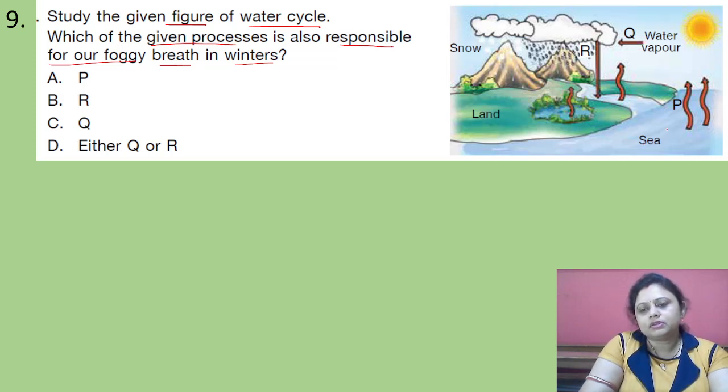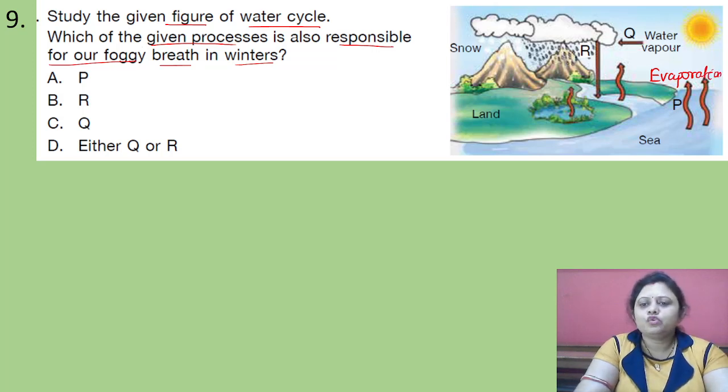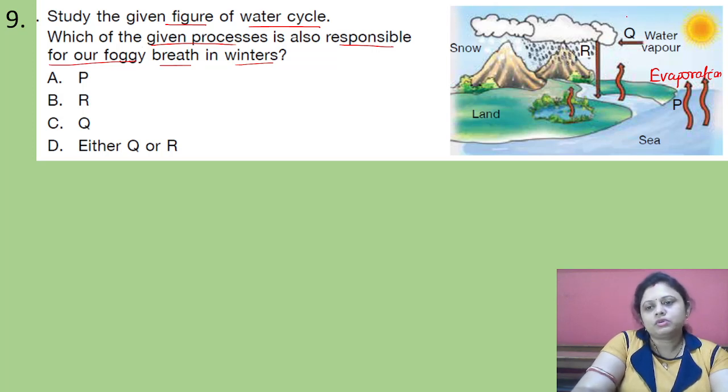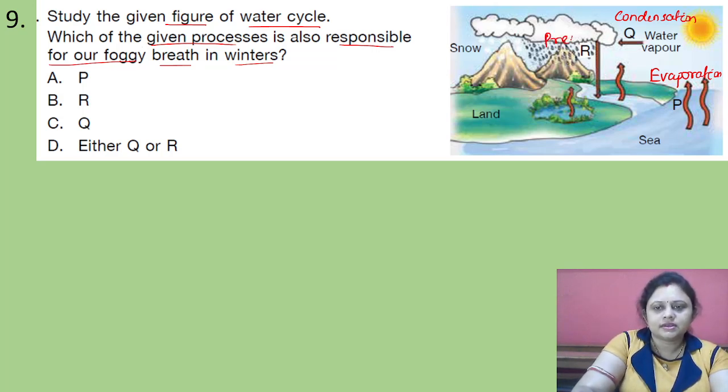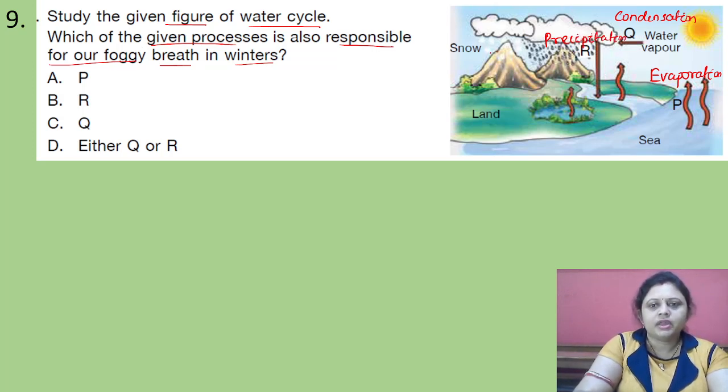In P, the water is converted into water vapor. So, P is the process of evaporation. Then, in Q, water vapor is converted to water droplets, right? So, this one is condensation. Then here R, that is raining, occurs. So, R is precipitation. And snowfall will also be precipitation.